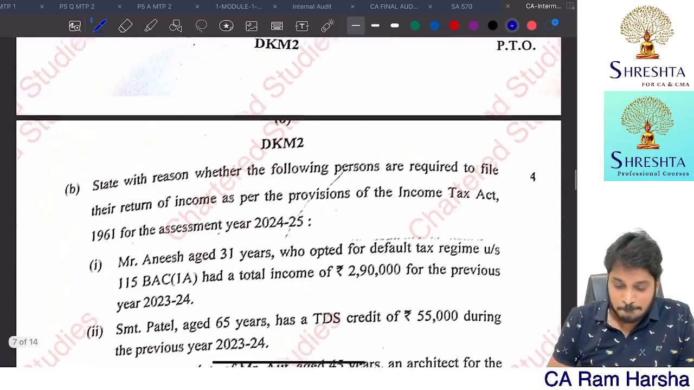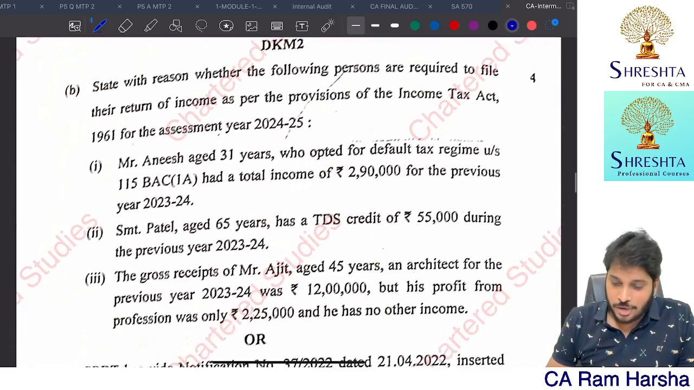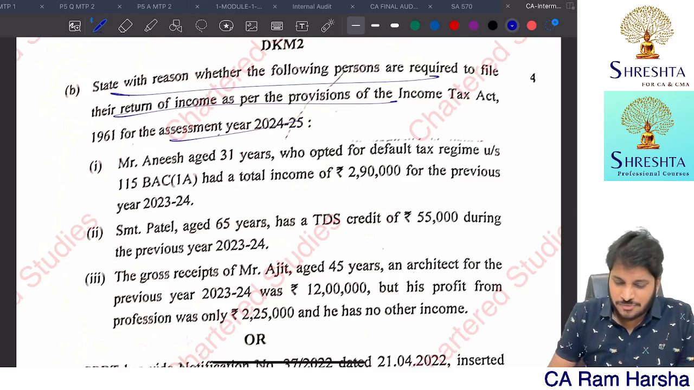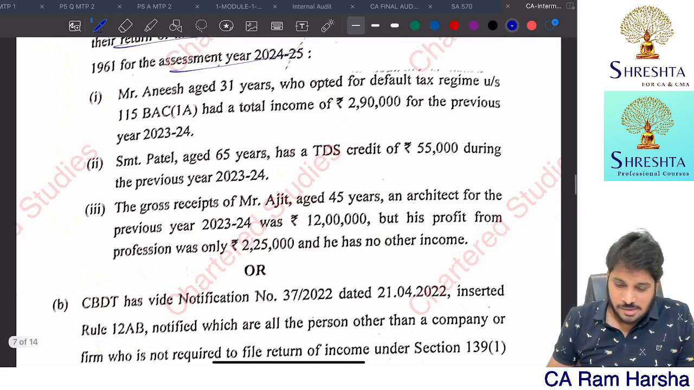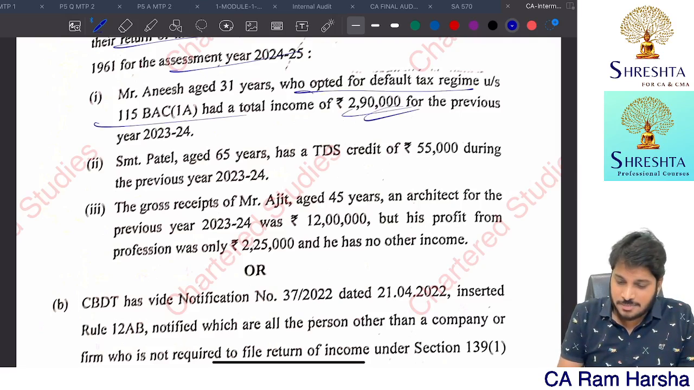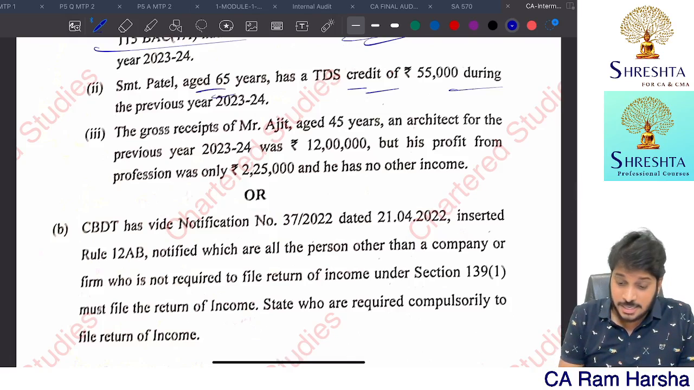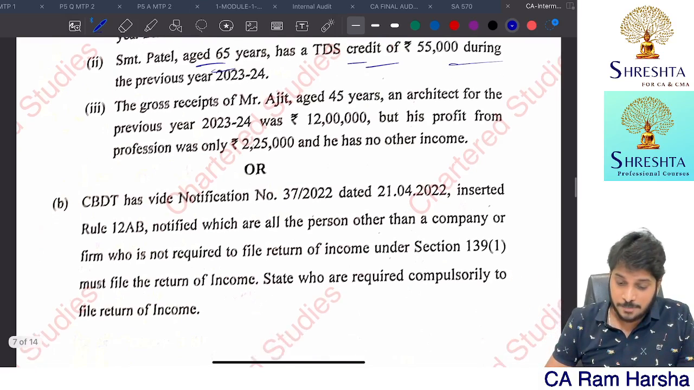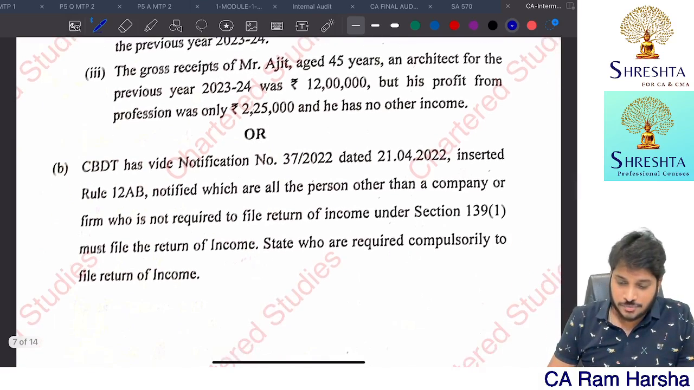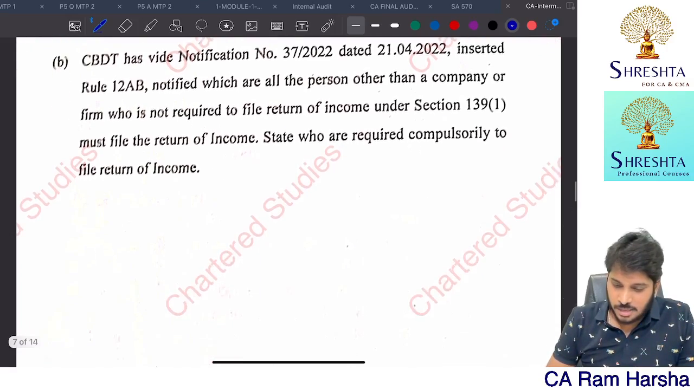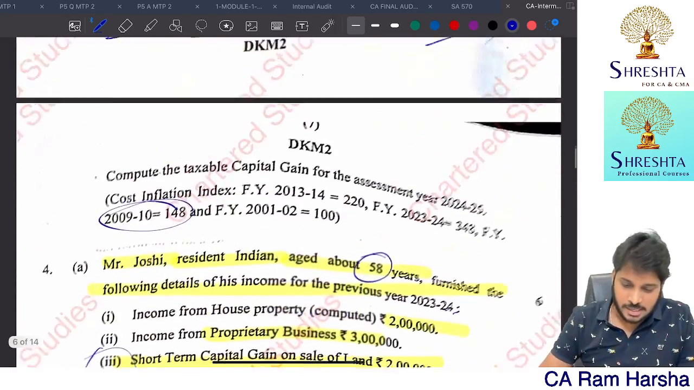Next. State whether the following persons are required to file the return of income. It's the return of income provision. He has opted for the default tax regime and since basic exemption is not crossed, he is exempted. Section 65 TDS credit, since TDS is more than 50,000. For a senior citizen, 50,000 is the limit. He is supposed to file return. Gross receipts from business. Yes. I think this is quite an easy question entirely. That's it.